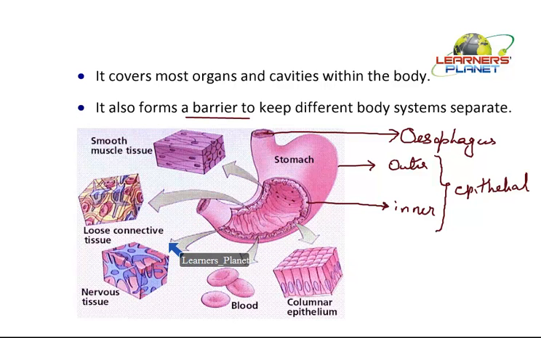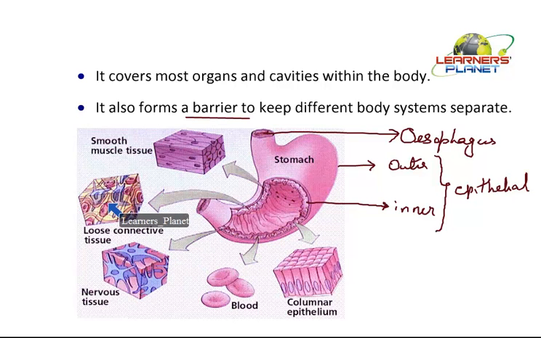Then they are comprised of loose connective tissue. They need constant energy, so they must be supplied with blood. Blood is a kind of connective tissue. Besides this, there is space between the different types of tissues or cells in the different parts of the stomach. That space is supposed to be filled, else it would be a lumpy structure. But it is not, it is a compactly packed stomach. That compactness, that tightness or structural integrity, is actually made by the loose connective tissue.